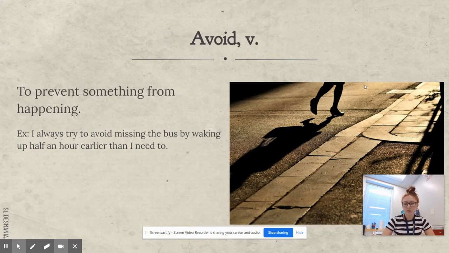Avoid is a verb. Verbs are our action words. And avoid means to prevent something from happening. I always try to avoid missing the bus by waking up a half hour earlier than I need to.